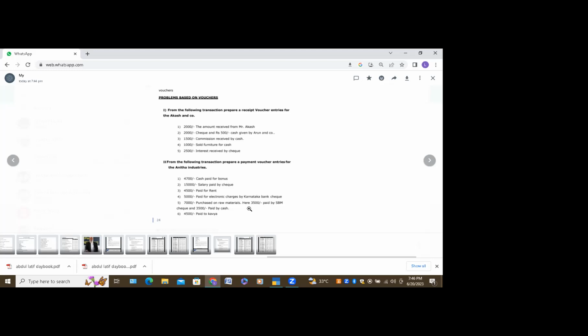$2,000 amount received from Mr. Akash. Ma'am, you call by name. If I call the name only, they will answer, I think so. This is in Tally. Cash account debit to Mr. Akash account. Your name? Shazia, ma'am.